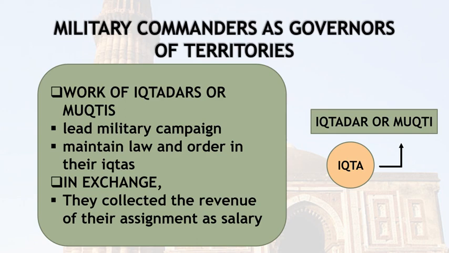On behalf of that, the Sultan gave these Muqtis or Iqtadars the right to collect revenues from the Iktas, and those revenues were distributed in the form of assignments or salaries.